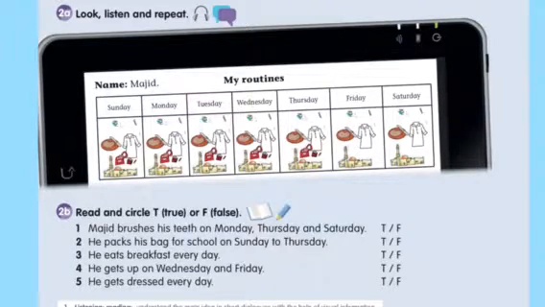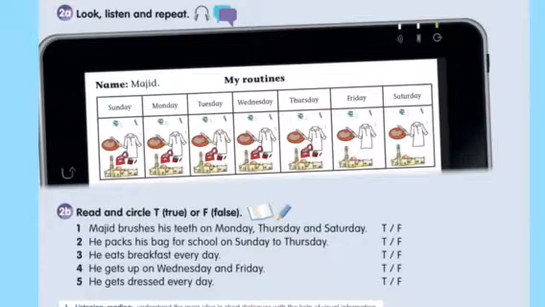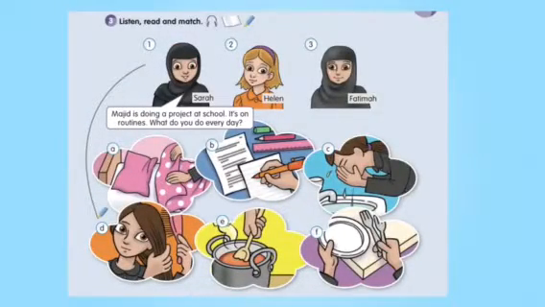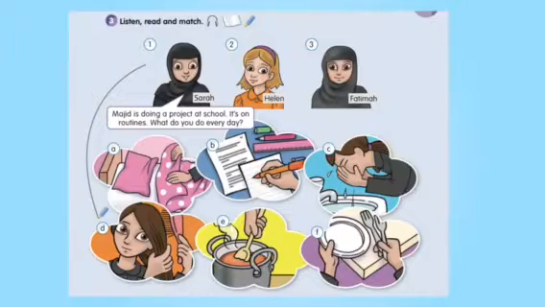Number 5, he gets dressed every day. Yes. True or false? It is true. Excellent. Here we have 3 girls. The first one, Sarah. The second one is Helen. The third one is Fatima.